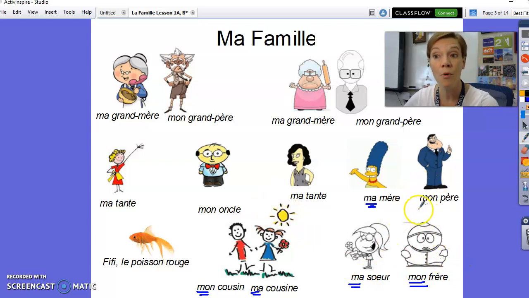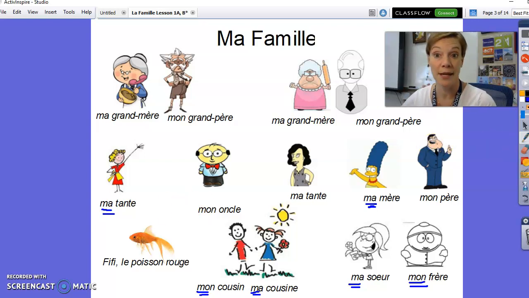Your father, mon père. Your grandfather, mon grand-père. But if you're talking about a girl or a woman, someone who's feminine, use ma mère, ma sœur, ma cousine, ma tante. It's just like the difference between un and une, right? Mon and ma.